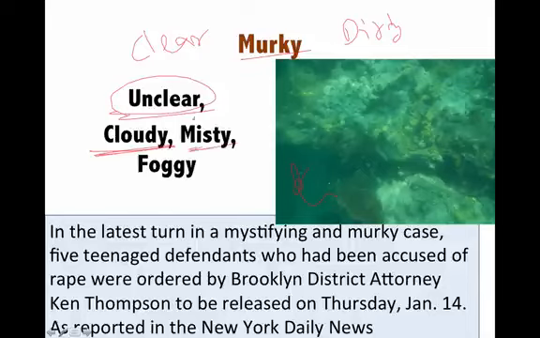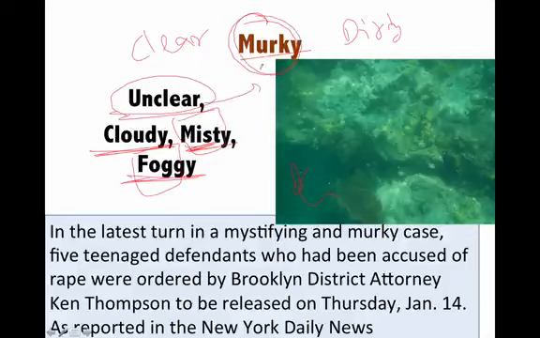It is misty. Mist are, for example, droplets of water that you see on plants early morning. That is called mist. And therefore what happens is, let's say you own a car. So the windscreen of the car will have mist in the morning and therefore nothing will be visible. Foggy also means the same thing. Fog, you know, in the morning we have fog in winters. So as a result, nothing is clear. Our visibility is compromised. So murky means something that is not clear.